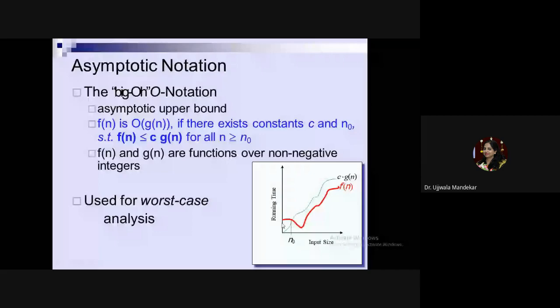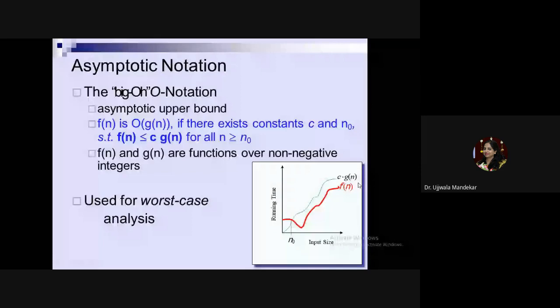Then suppose there is another known function. If I apply some constant to that function, then after a certain value of n, it gives me a value which is always higher as compared to f(n).